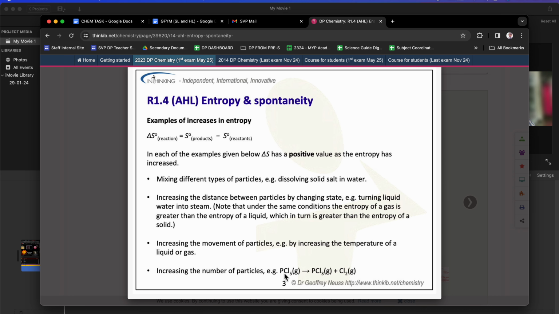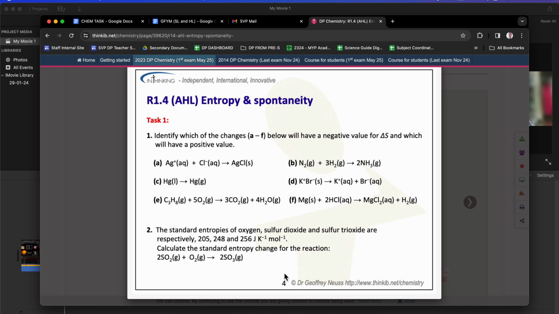So in this case, let's say this one, B. The reactant is bigger than the product because in the reactant 3 plus 1 is 4 and then this is only 2. So the reactant has a bigger amount than the product. In this case, the entropy of the reactant is higher than the entropy of the product.